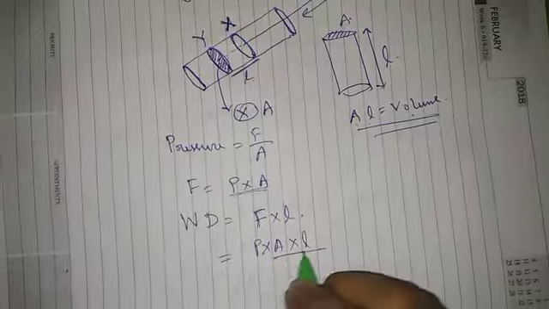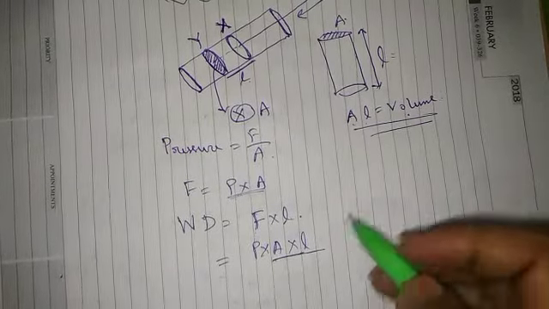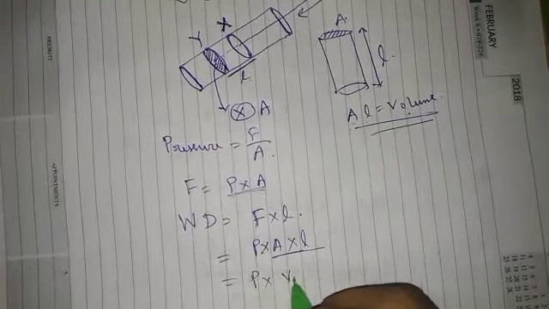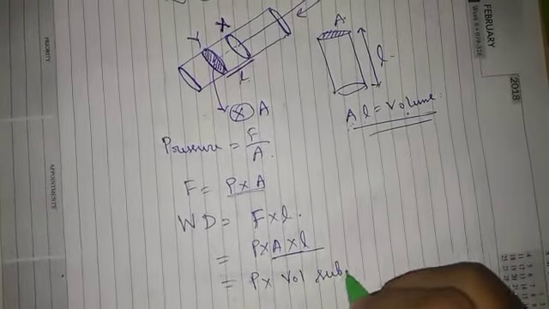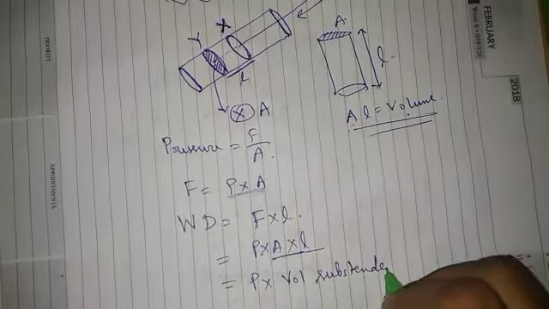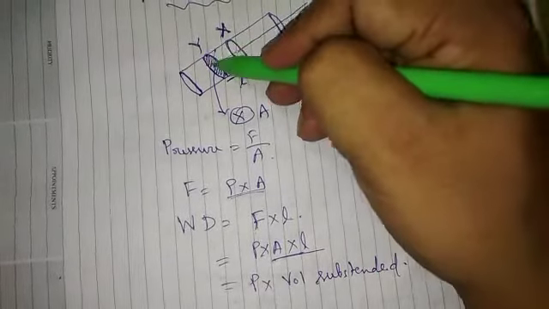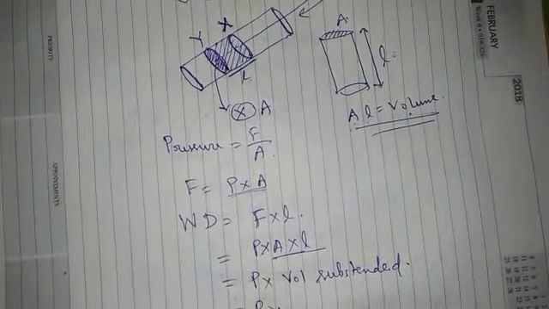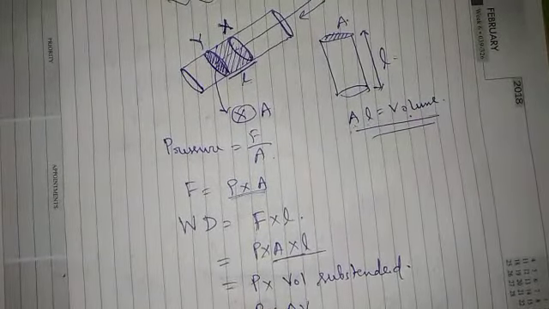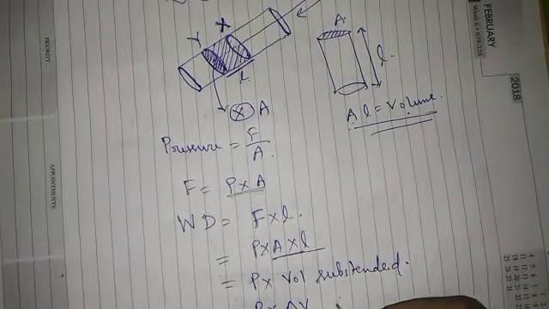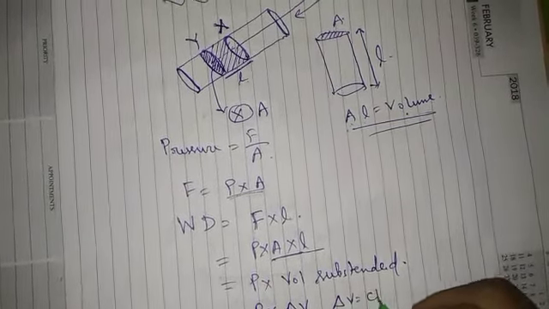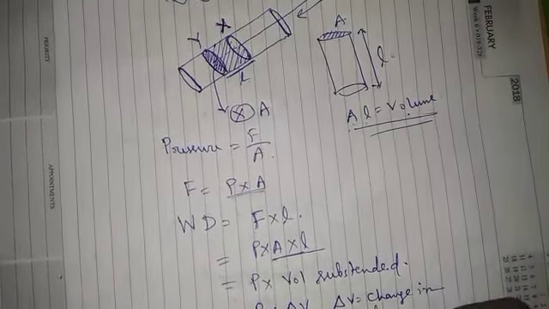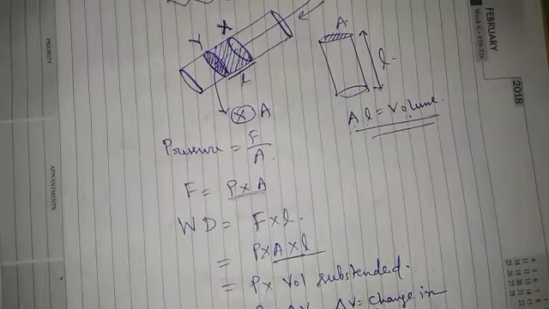Now here we have A into L, but we know A into L is the volume. So P into volume subtended. Volume subtended means this volume only, or we can write P into delta V, where delta V is the change in volume. Why is it change in volume?